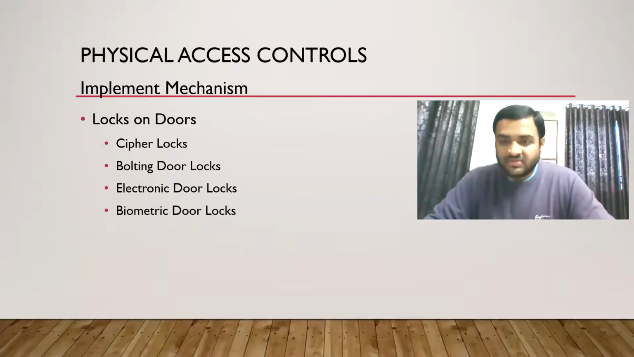Now, what is the mechanism we will implement? First is locking, lock on doors. What are the locks? Cipher locks, bolting door locks, electronic door locks, biometric door locks. Cipher, bolting, electronic, and biometric.